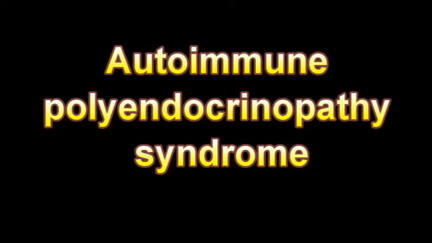Other features of the autoimmune polyendocrinopathy syndrome are total baldness, alopecia totalis, inflammation of the cornea and whites of the eye, keratoconjunctivitis, underdevelopment, hypoplasia of the enamel of the teeth, childhood onset moniliasis, yeast infection, juvenile onset pernicious anemia, gastrointestinal problems, malabsorption, diarrhea, and chronic active hepatitis.